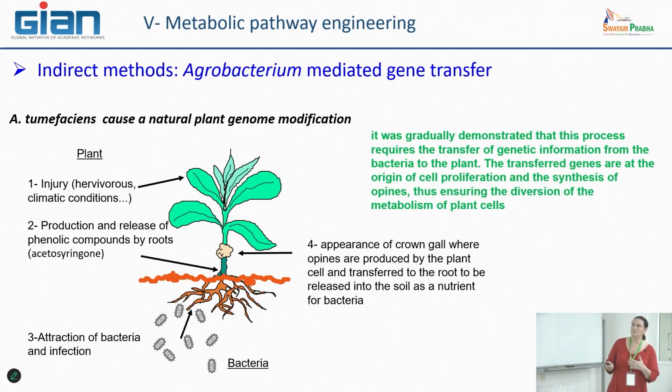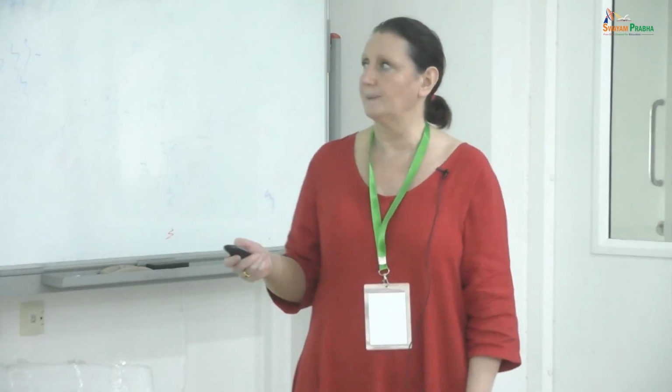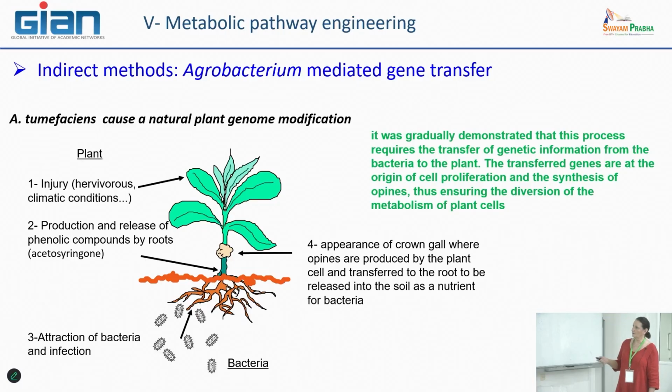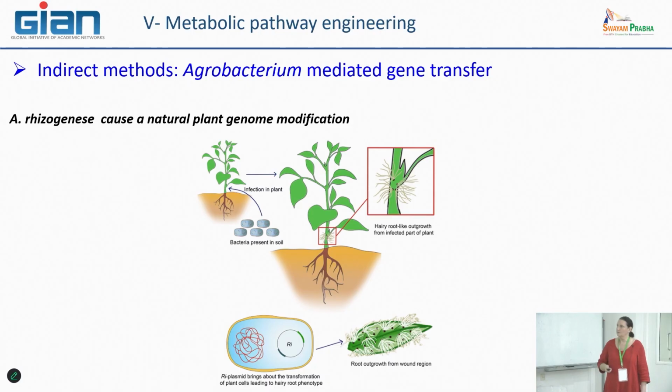So it was gradually demonstrated that this process is closely linked to the transfer of genetic information from the tDNA part of the bacterial plasmid to the genome of the plants. This is interesting because it's the only way for the bacteria to divert the natural metabolism, for example, of the plant. So how can we take advantage of this? We will see that immediately.